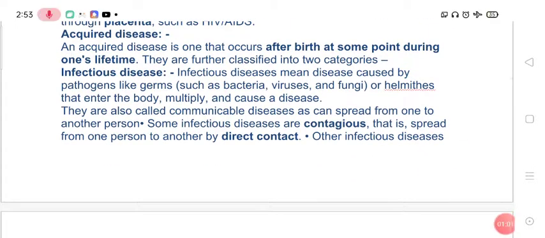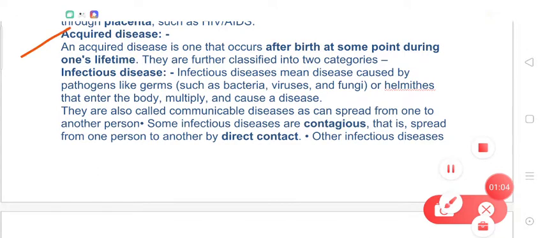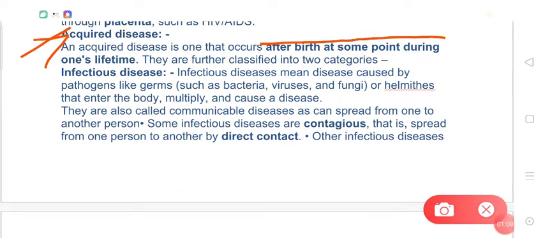Now, what are acquired diseases? An acquired disease is one that occurs after birth at some point of time during one's lifetime. So, dear students, if a disease is appearing in your body after your birth, means if at the time of birth you don't have that disease and you are getting a disease during the lifetime, that is an acquired disease.